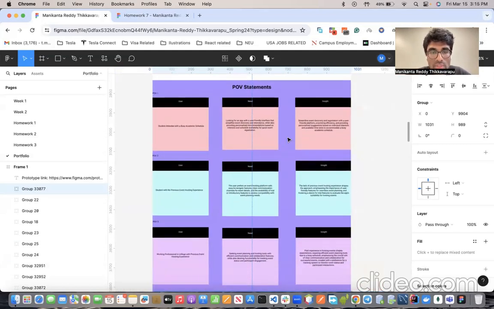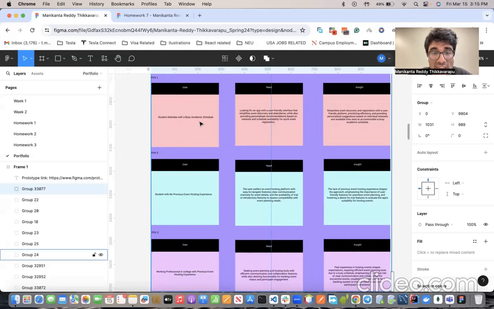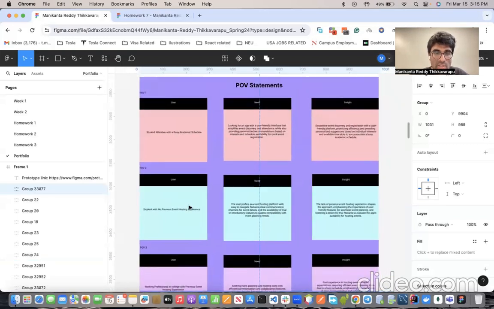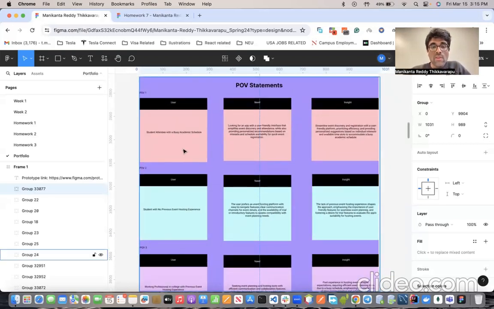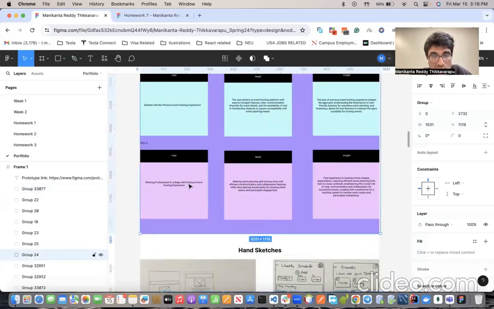I've also got POV statements from three users. In the first point of view, the user is a student attendee with a busy academic schedule, the second is a student with no previous event hosting experience, and the third is a working professional who already has previous event hosting experience. The first student is very busy with his academic schedule, so it's better to provide an application that sends events particularly during his free time. The second person is completely new to event hosting, so he wants an application he can use for a week or so, like a demo, and based on that experience decide whether to proceed further. The third person already has event hosting experience, so he expects the application to be good, with new features compared to existing event hosting applications.